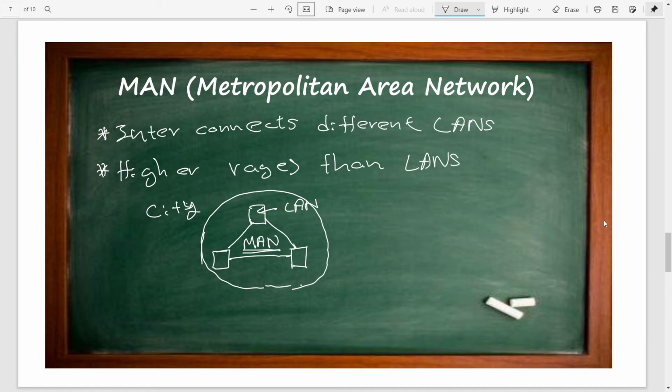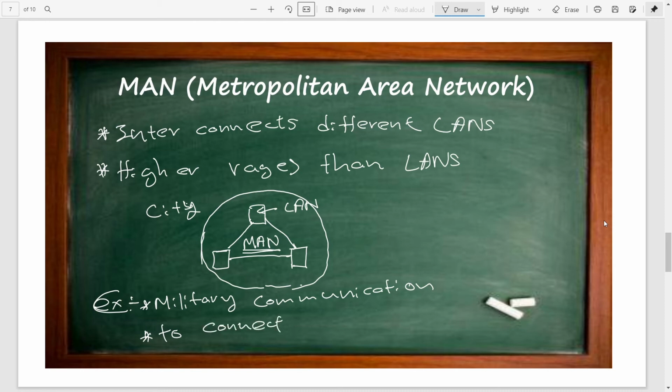So if we introduce some examples for this kind of network, in military purposes, military communication, we can use metropolitan area networks, as well as, as our previous example, to connect banks in a city. We can use this kind of metropolitan area network.